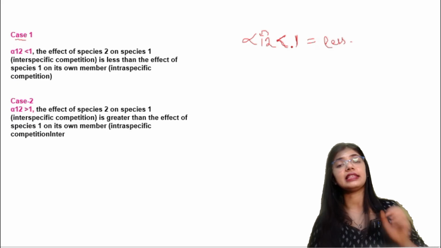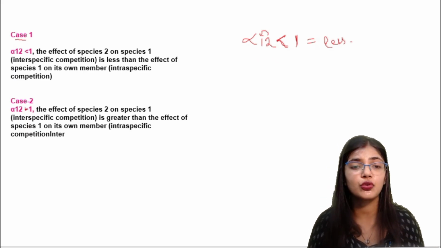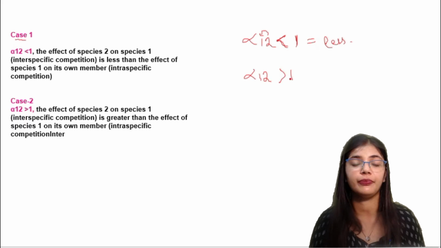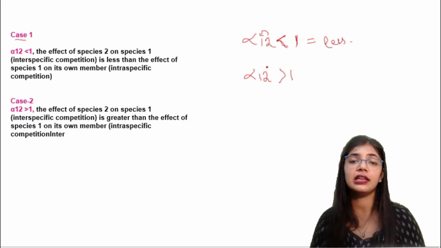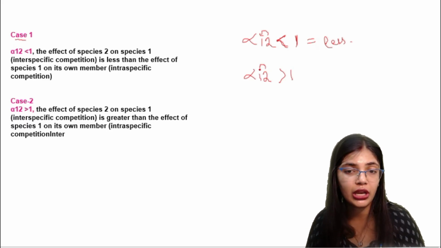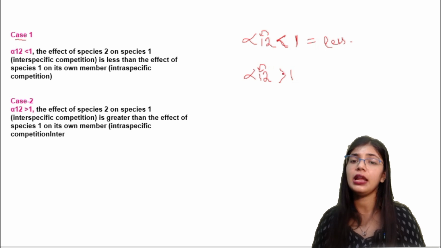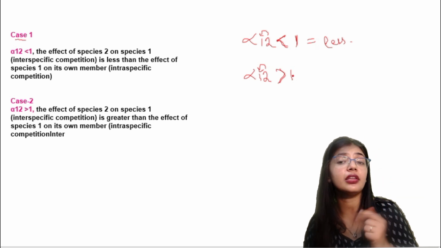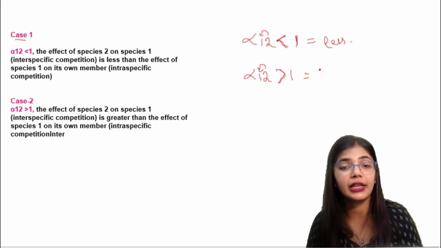Case 2 is when alpha 1-2 is greater than 1. What happens in this case? Species 2 shows an inhibitory effect on species 1, and its effect is more because the value is higher than 1. So here the effect is high.